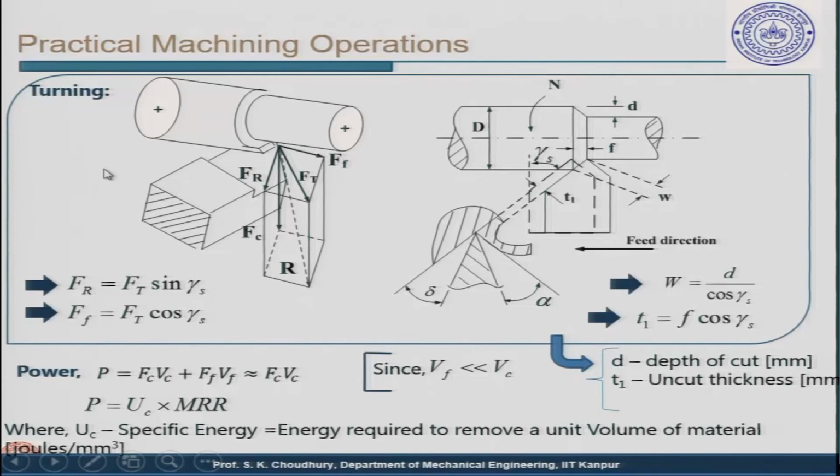Okay. Now, what is shown here is turning. Let us talk about turning first. All right. This is the pictorial or three-dimensional view. This is the workpiece, and the tool is here. The tool is mounted on the tool post, which is not shown here, and it is turning. So, the workpiece is rotating. Let us say this is n RPM, and the material is removed as the tool is fed along the axis of the workpiece. This is the axis of the workpiece.